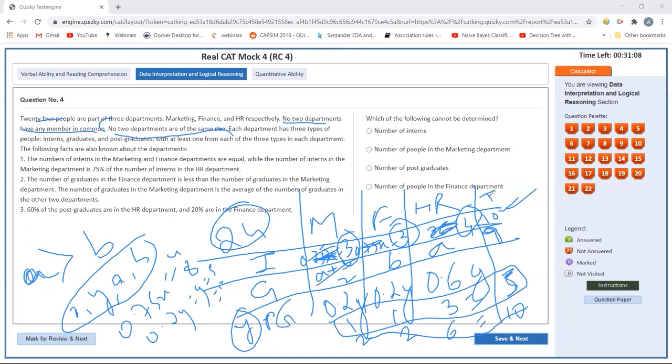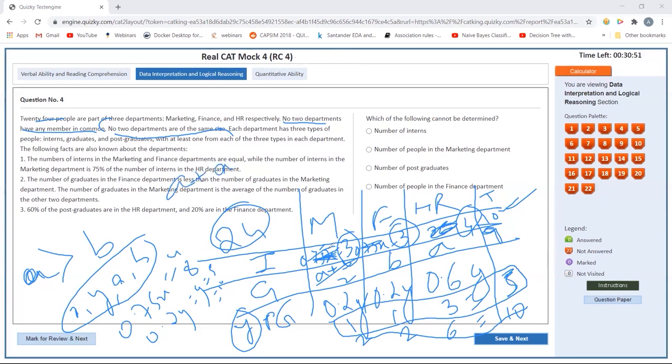Let's see. Number of interns: I know the number of interns. Number of people in marketing department: can it be determined? It is (a plus b) by 2. Yes, it can be determined actually. Let's see this.